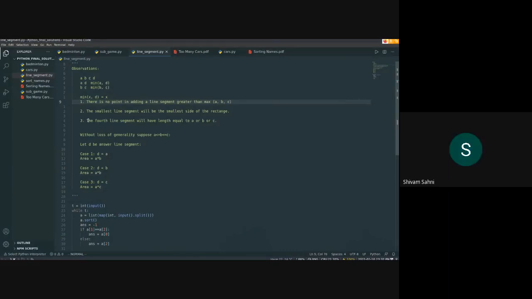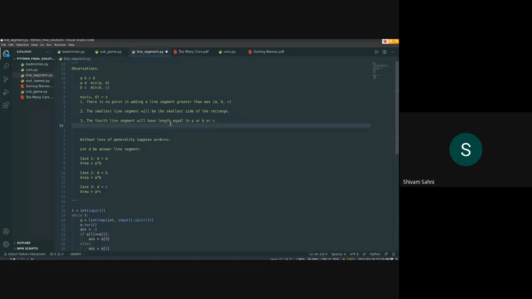And you understood the third one? Yeah, the third one I didn't get. Okay, so basically, let's assume that D is greater than A and lesser than B. Also, I'm considering that A, B, C are in this order, so A is the smallest one, B is the middle one, and C is the greatest one. It's just to ease out the proof. So let's suppose that D is in between A and B.